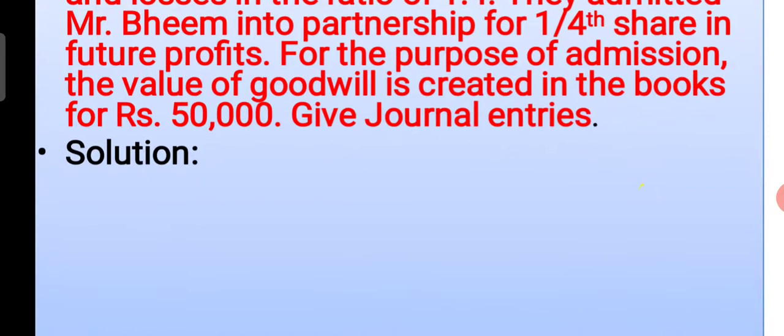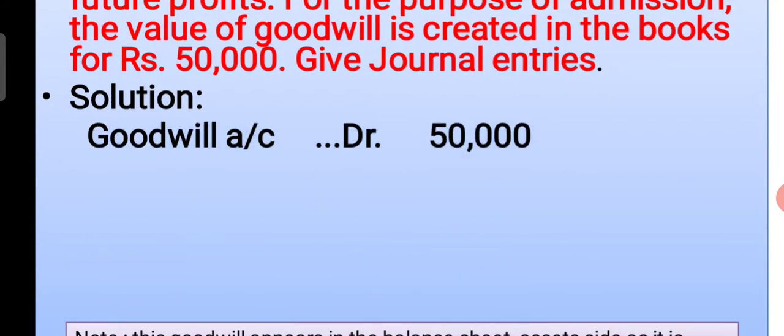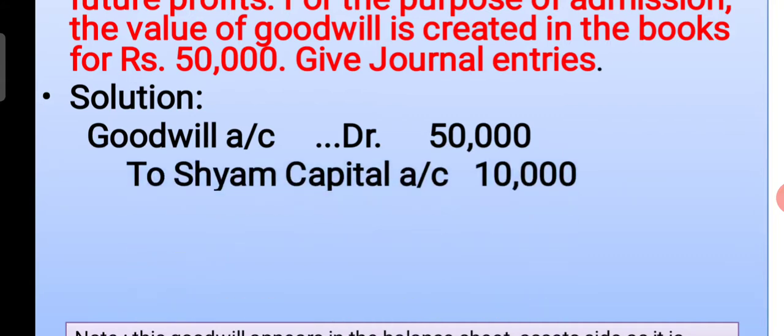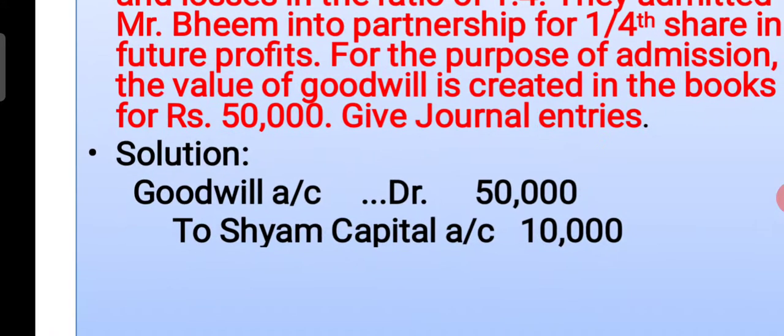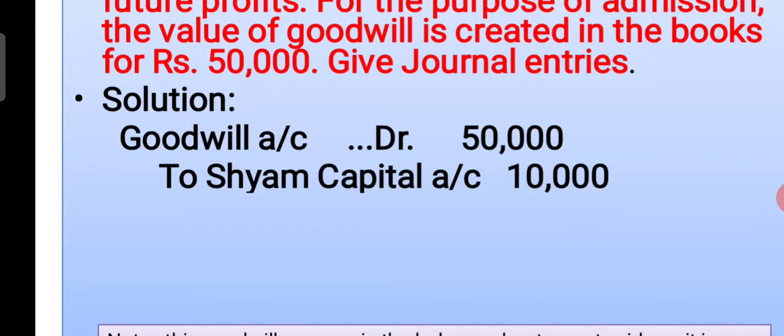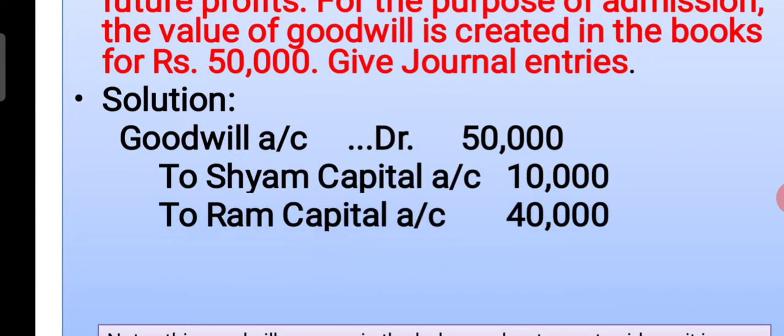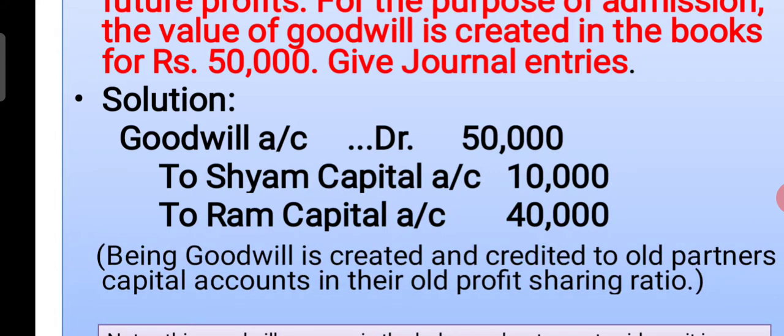In this case, I already said only one entry we have to write. What is that entry? Goodwill account debit to old partners' capital accounts. Goodwill account 50,000. Old partners' profit sharing ratio is 1:4, and according to that we distribute: Shyam's capital account 10,000, Ram's capital account 40,000. The calculation of the distribution can be done in the working notes. Narration: Being goodwill is created and credited to old partners' capital accounts in their old profit sharing ratio.